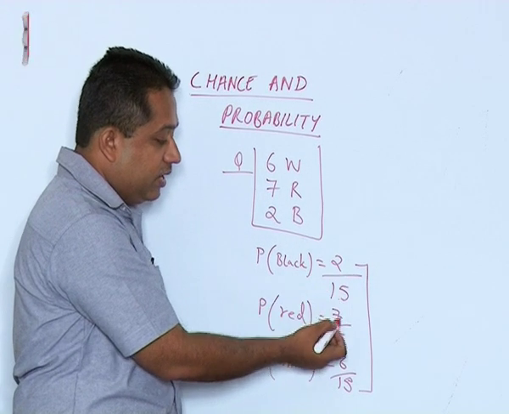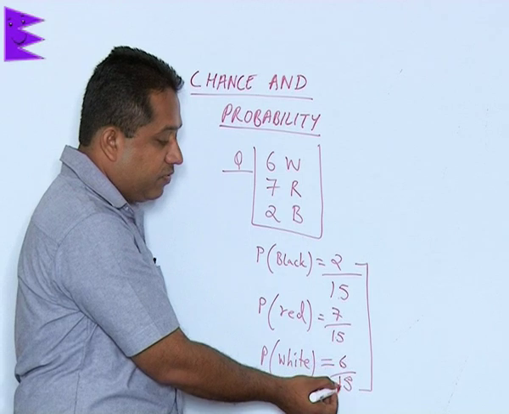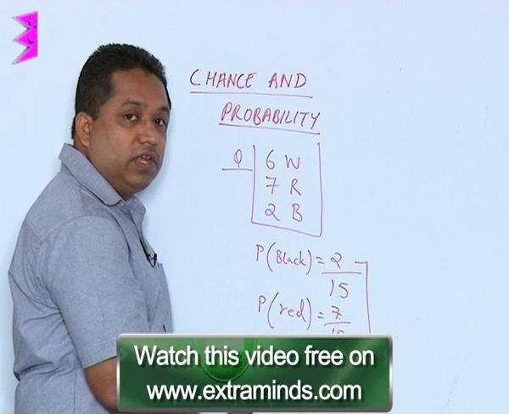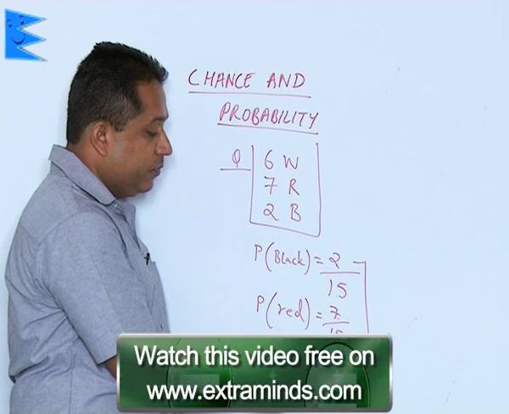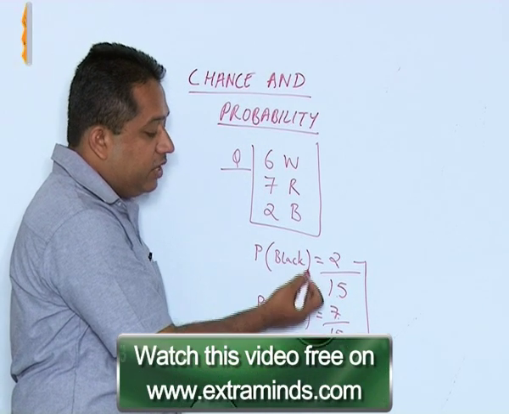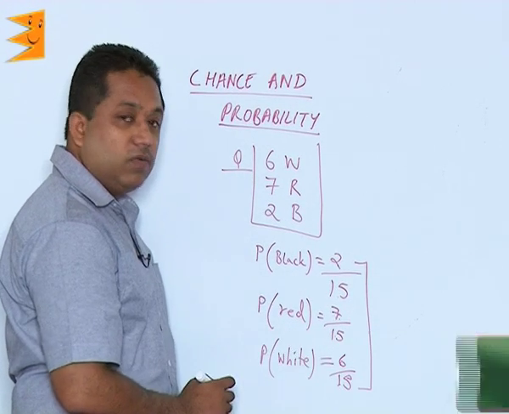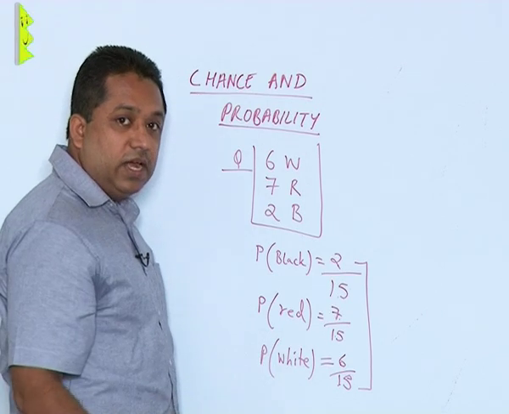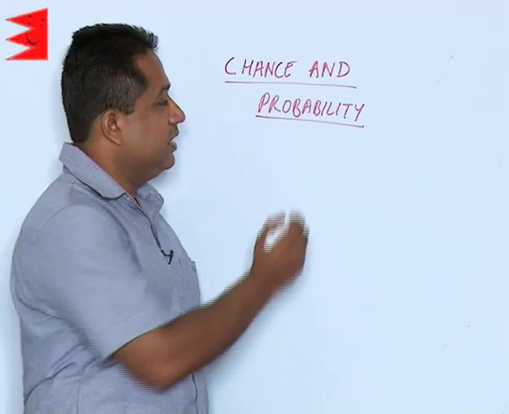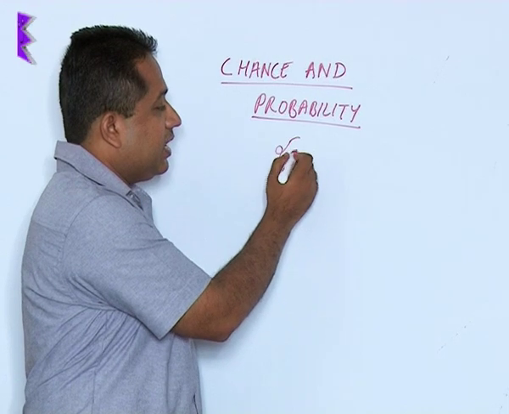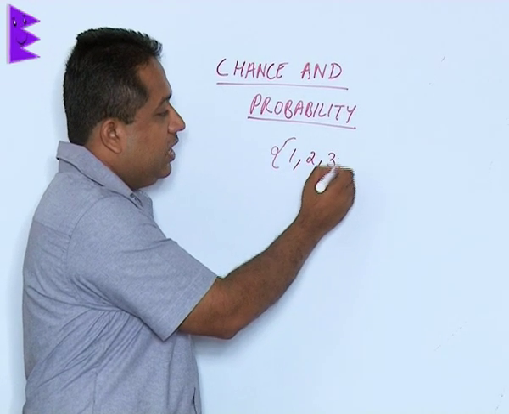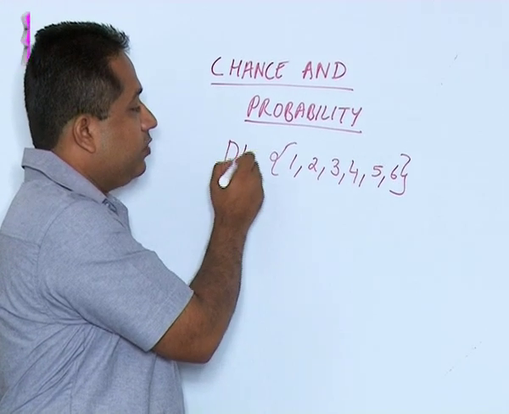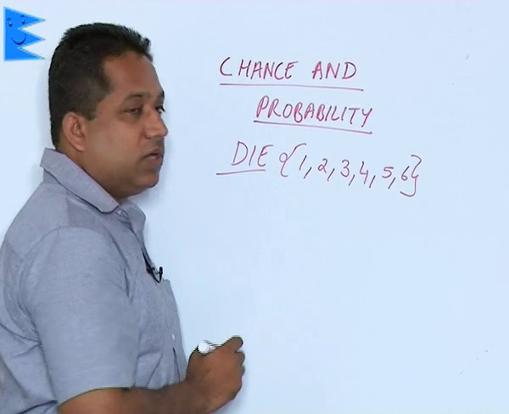So, here 2 by 15 plus 7 by 15 plus 6 by 15: 2 plus 7 is 9, 9 plus 6 is 15, we get the answer as 15 upon 15, which is equal to 1. So, the total probability for all the events taken together will always be 1 for any given event. We can consider tossing of a dice. When we throw a dice, the possibilities are we will get either 1, 2, 3, 4, 5 or 6. These are the only possibilities that we will get when we throw a die.